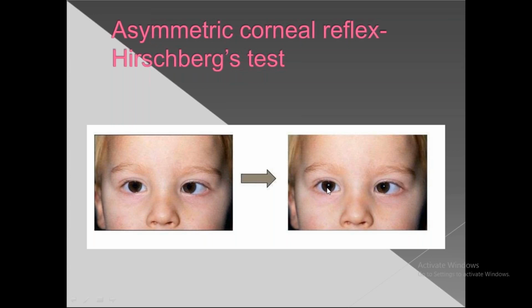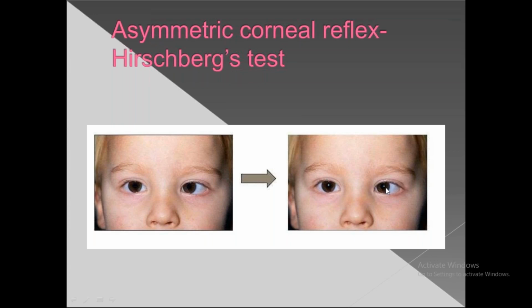In this picture, you can see this small white dot. This is the reflection of the torch which you throw on the patient. When the eyeball is in the center, in the primary gaze, the corneal reflex will be at the center of the pupil.